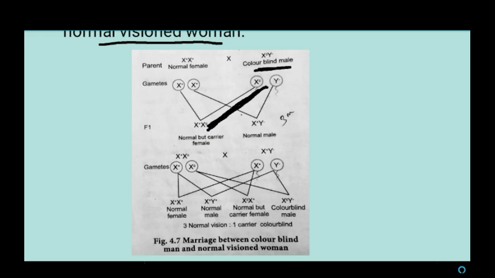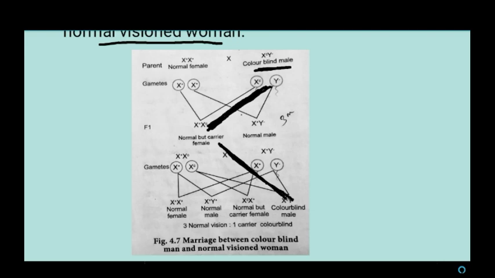This carrier daughter passes the gene to one of her sons. Thus the colorblind gene is transmitted from father to daughter, and through the daughter it is passed to the grandson. So this is called the crisscross pattern of inheritance.